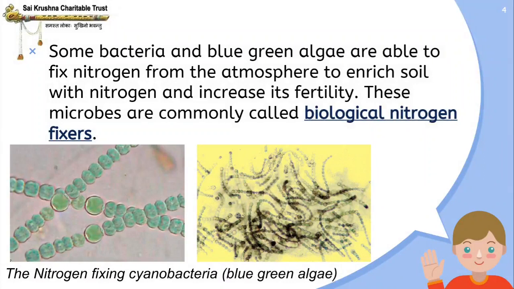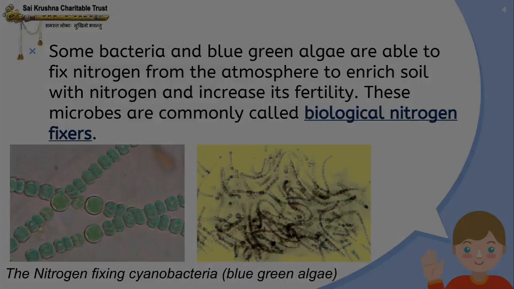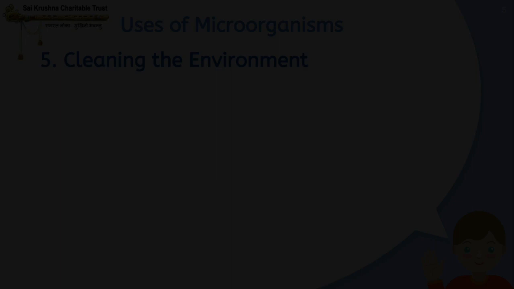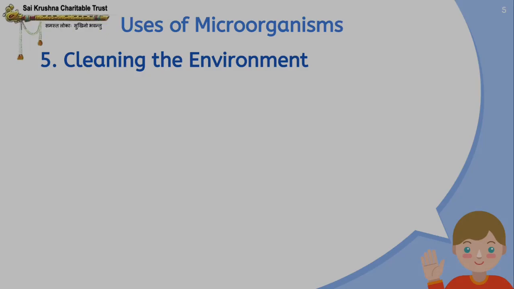Examples of nitrogen fixers are some bacteria and blue green algae. What do these nitrogen fixers do? They are able to fix nitrogen from the atmosphere to enrich soil with nitrogen and increase its fertility.